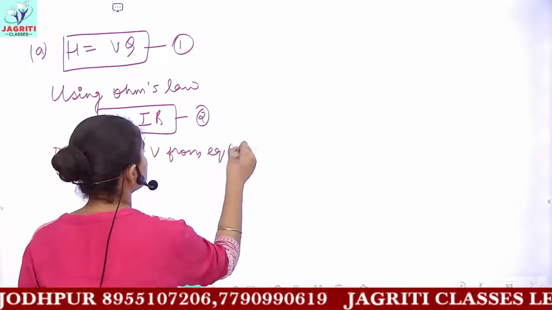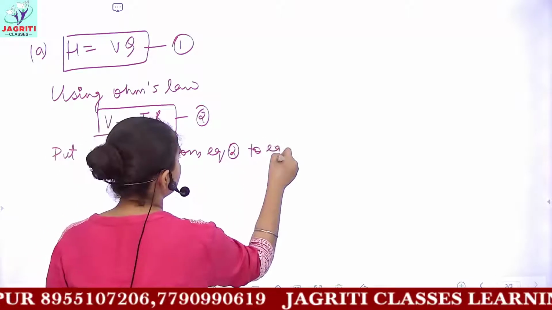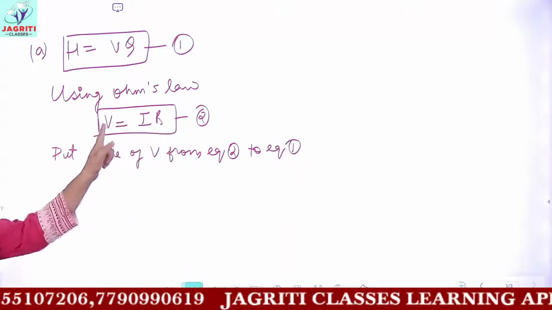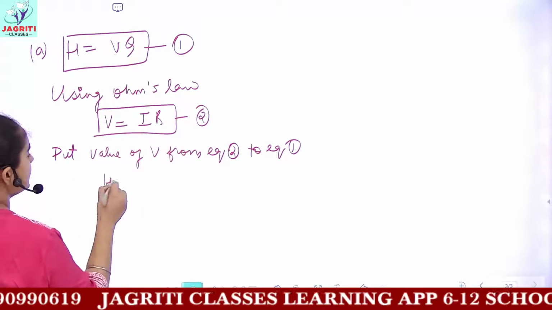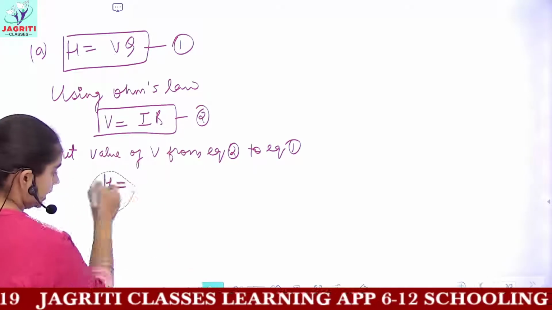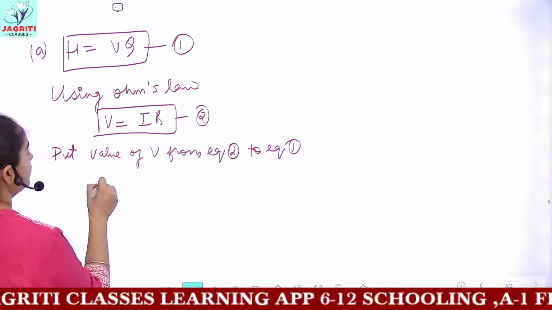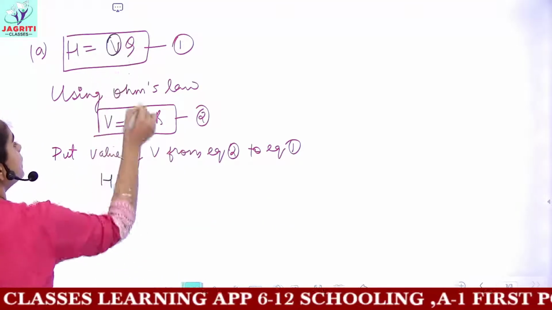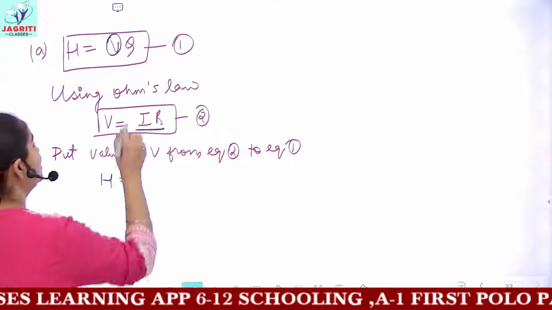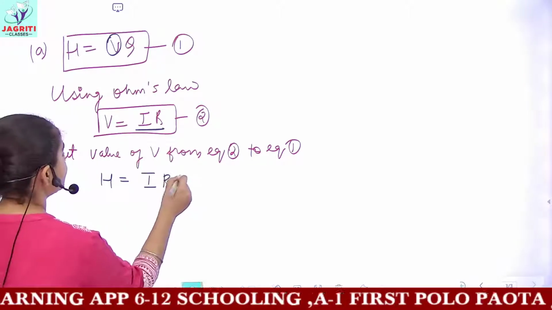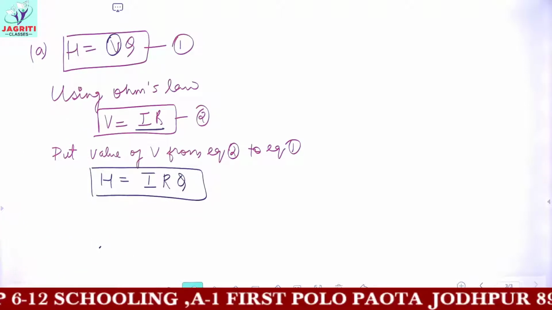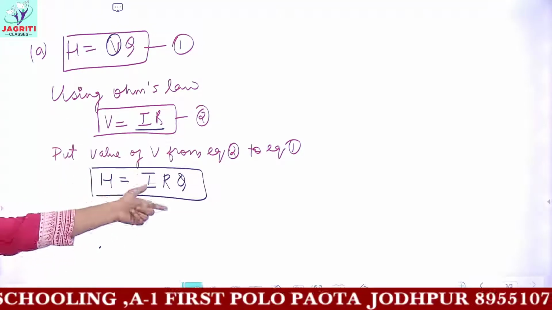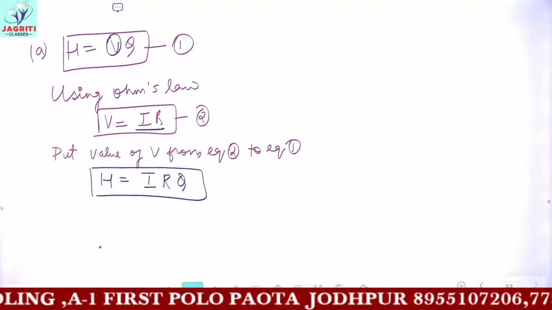So from equation 2 into equation 1, we are substituting V as IR. So I'll get H equals, in place of V, I'll write IR, multiplied by Q. This is again a form of heat. You can calculate heat when you are provided current I, resistance R and charge Q.